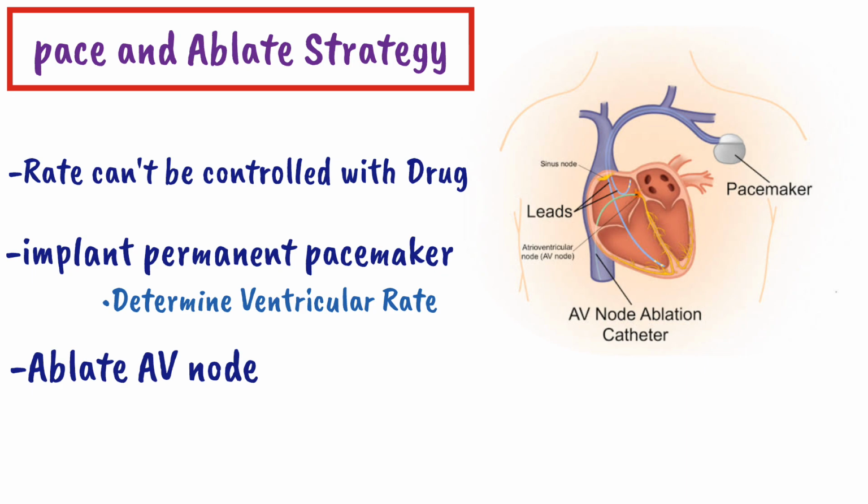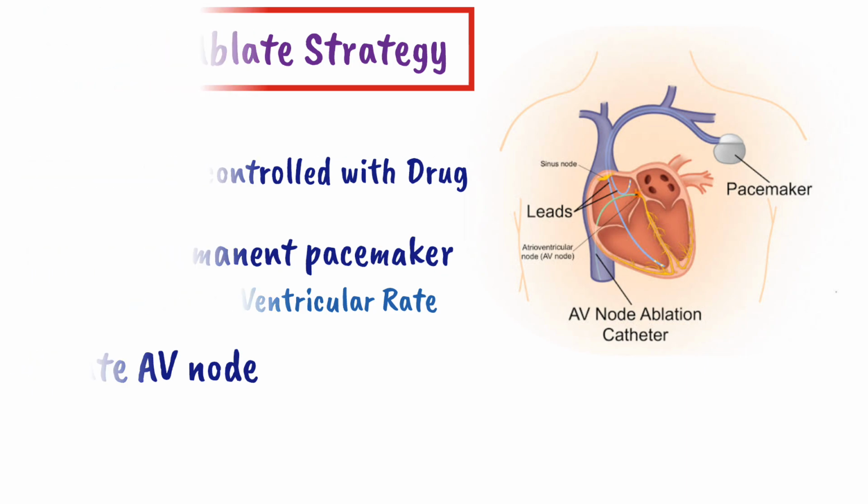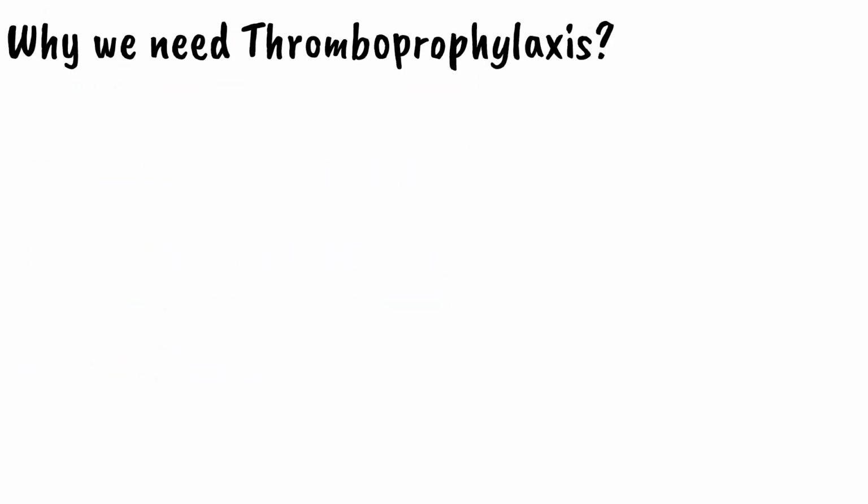Whether we choose rate control or the rhythm control, we have to give prophylaxis to the patient to prevent the risk of thromboembolism or the systemic embolic disease. So now we will study about the thromboprophylaxis in atrial fibrillation. The first question that comes to our mind is, why do we need a thromboprophylaxis in a patient with atrial fibrillation.